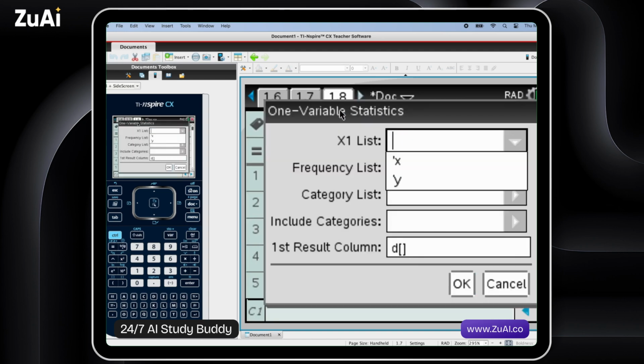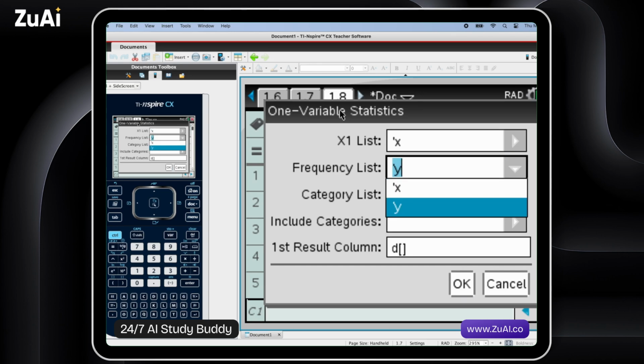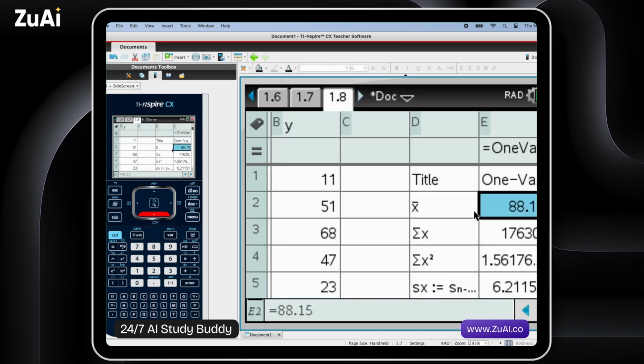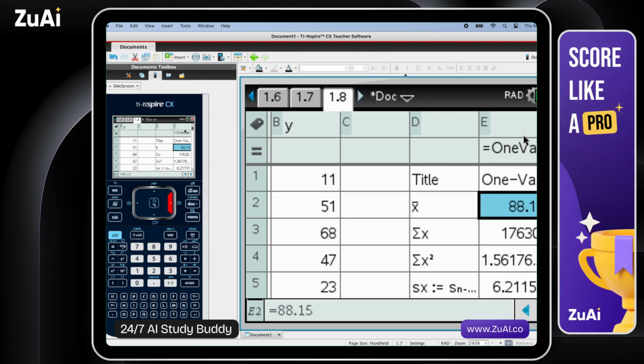X, we placed in the X, and the frequency, we did have a frequency, the number of movies, we placed in Y. And let's go ahead and find it out. And here it is. There's X bar, that's our average again, 88.15. Okay, so potentially a more efficient way, or potentially a quicker way as well. But if it's 3 marks, it looks like they want you to write out the mean formula.